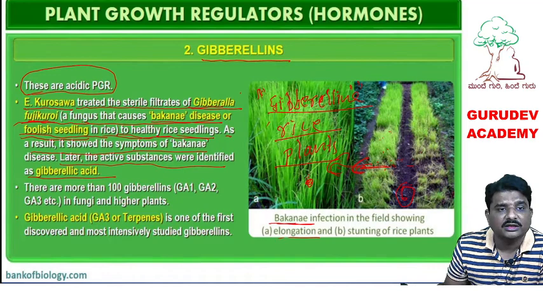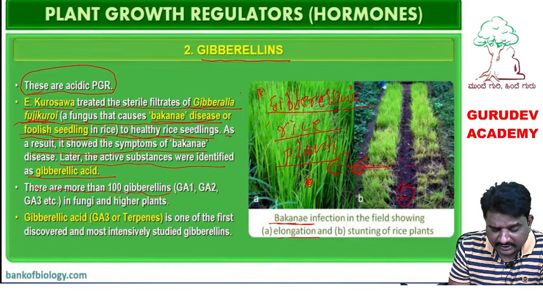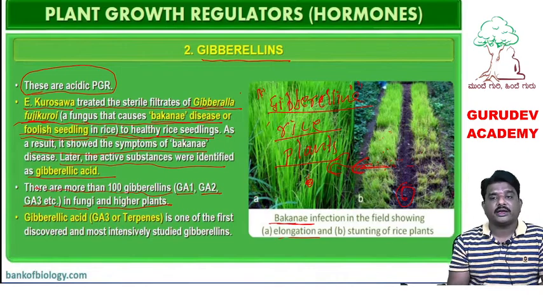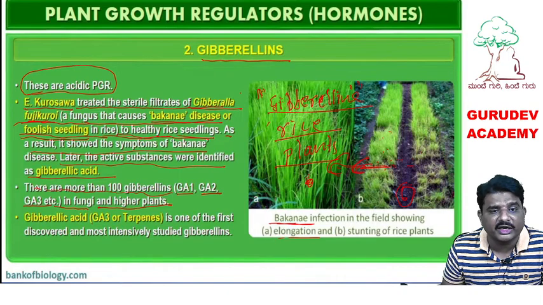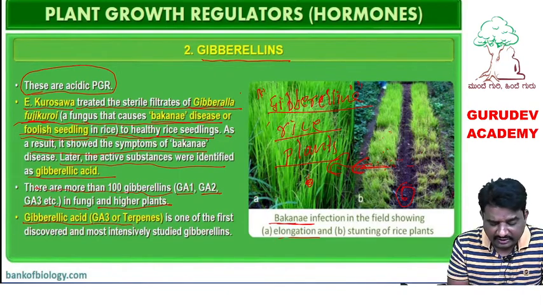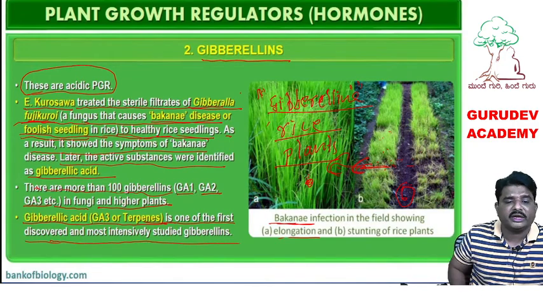In this way, the scientist Kurosawa identified the gibberellin chemical, gibberellic acid. There are more than 100 gibberellins, GA1, GA2, GA3, in the fungi and higher plants. Among these gibberellic acids, GA3, a terpene, is one of the most extensively studied.